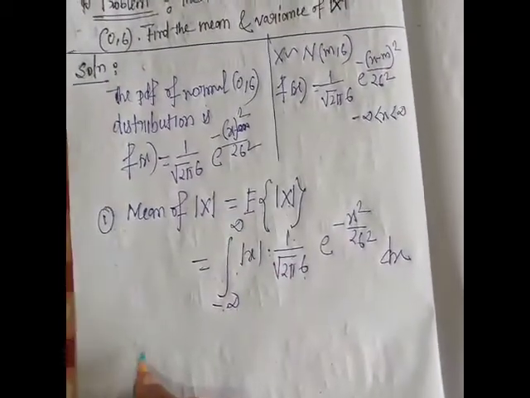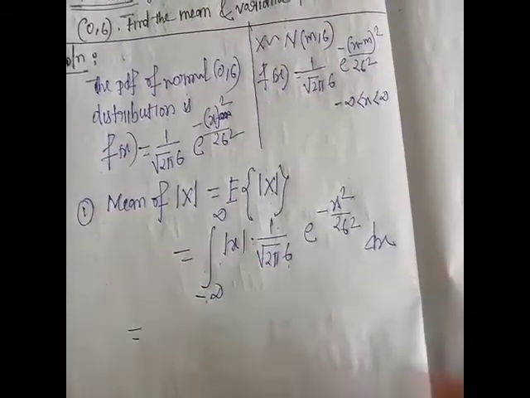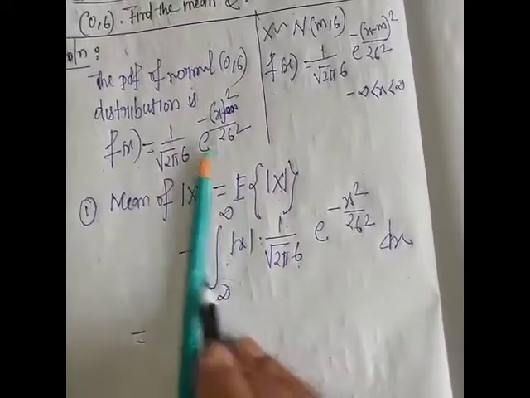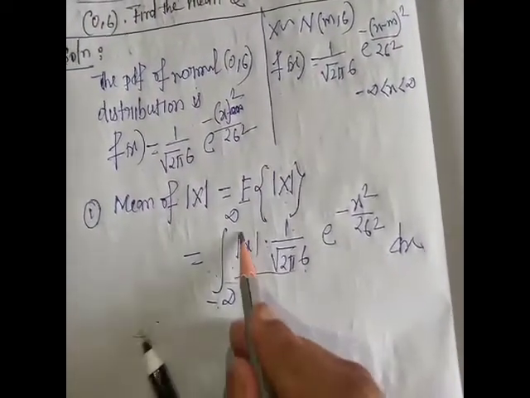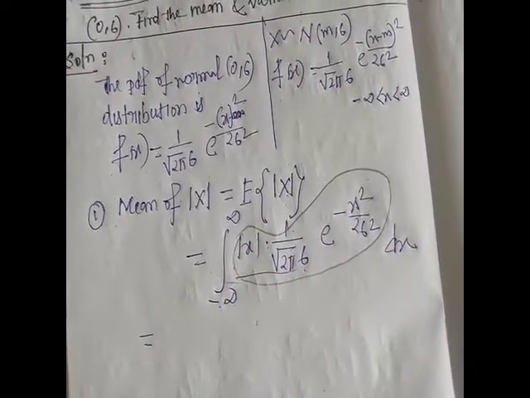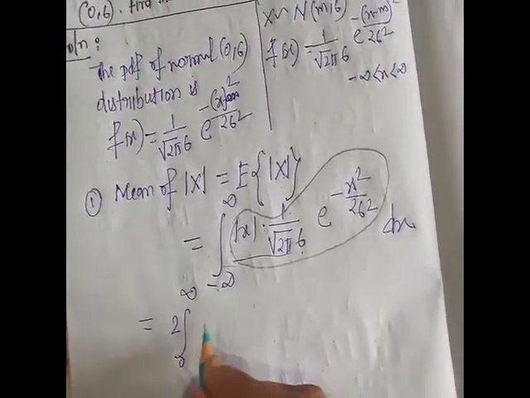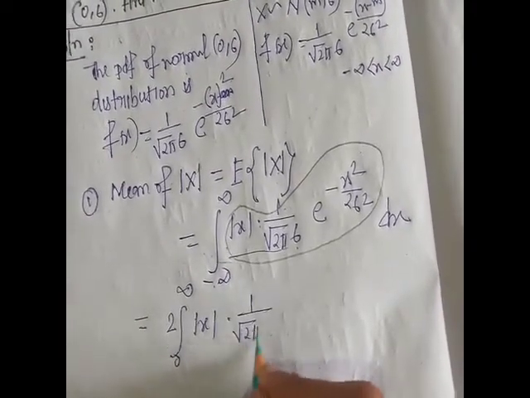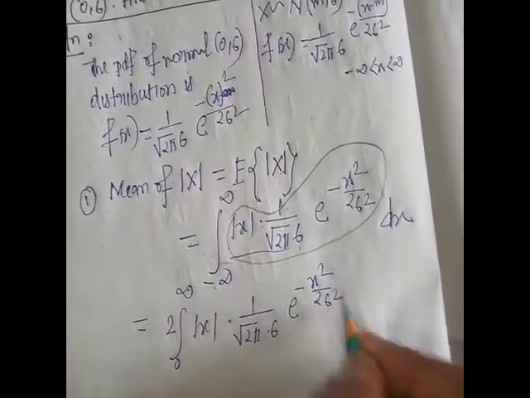This is an even function. So the integration becomes 2 into the integral from 0 to infinity of mod X into 1 by root over 2 pi into sigma into e to the power minus x square by 2 sigma square into dx.